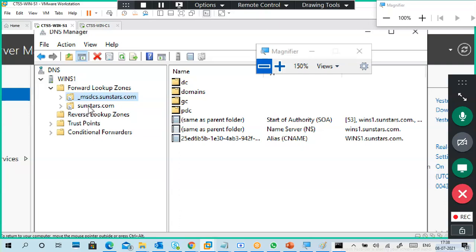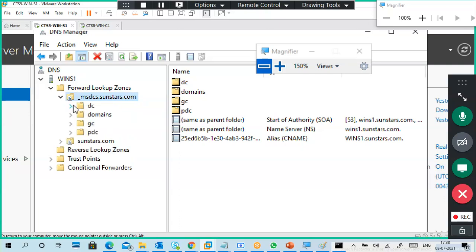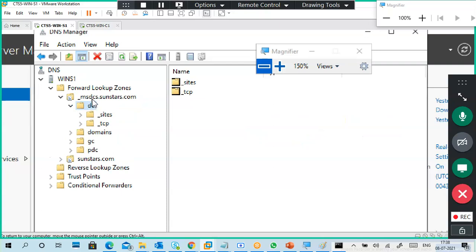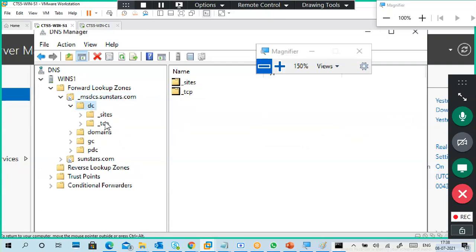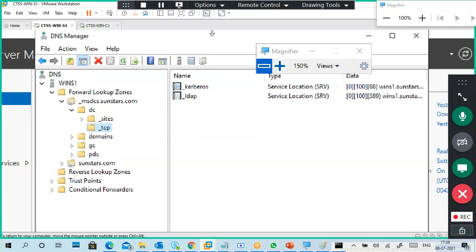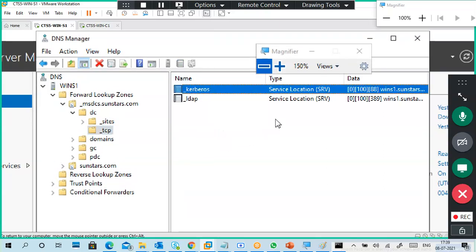I said I will show you SRV records. So go to MSDCS, DCS, DC, TCP. Can you see Kerberos and LDAP SRV records?